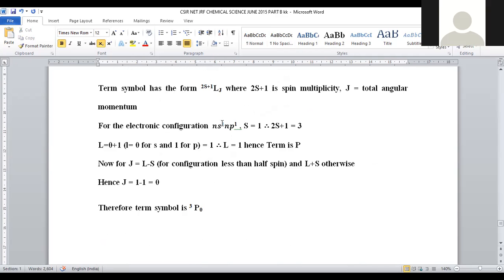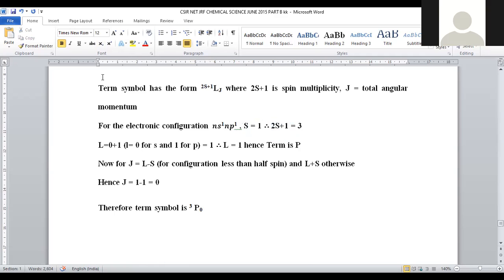In case of the ns1 np1 system, the two electrons contribute half spin plus half, it will become 1. So spin value will become 1. When we apply the spin multiplicity formula, 2S plus 1, 2 into 1 plus 1, it will become 3.